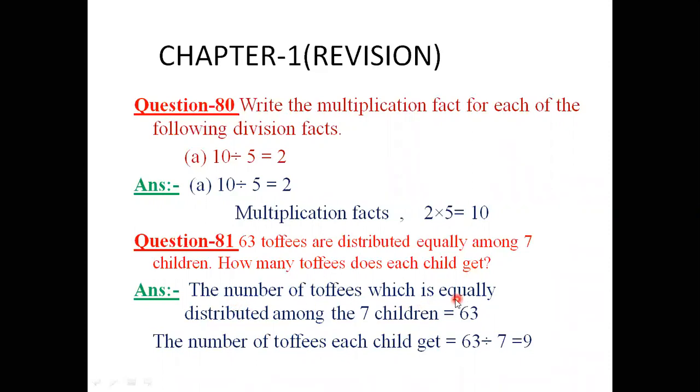The number of toffees equally distributed among the 7 children is 63, and the number each child gets, to find the value for one object, we will divide. When we divide 63 by 7, we get 9. Okay, now we go to the next question.